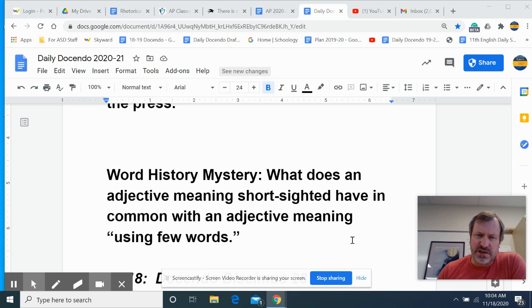What does an adjective meaning short-sighted have in common with an adjective meaning using few words? Now, short-sighted can be related to literal sight, as in I'm wearing glasses, or it can be short-sighted as in you're unable to see the future.